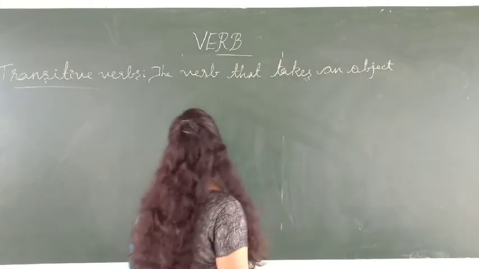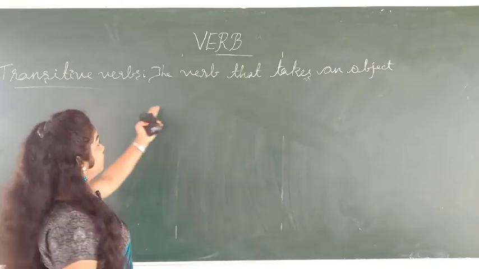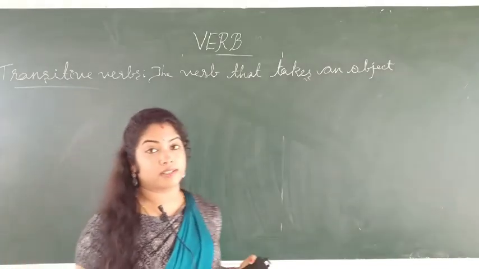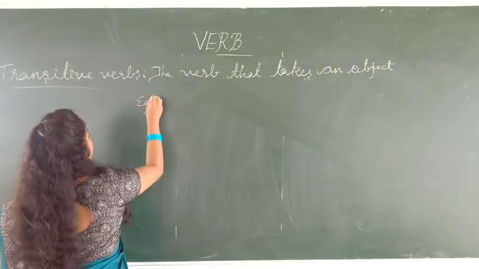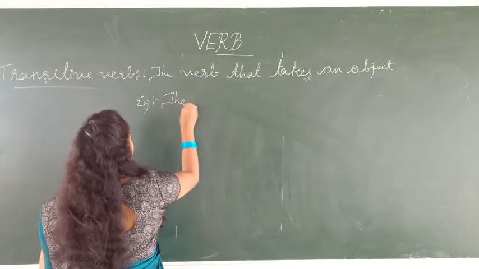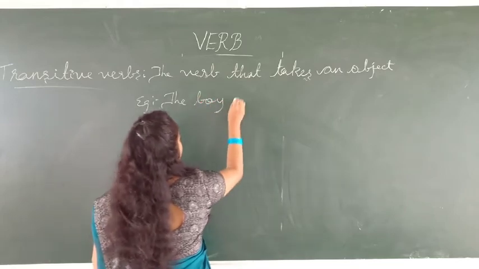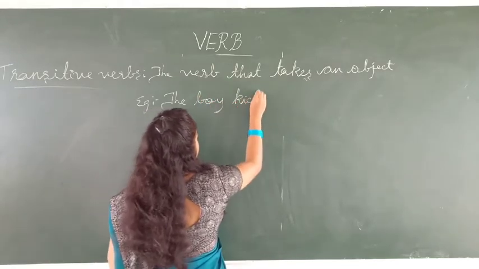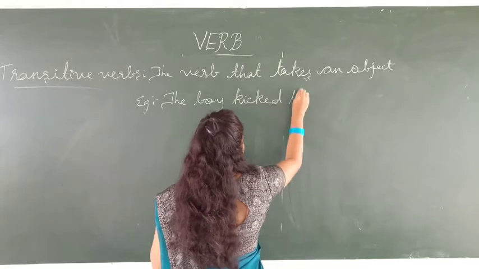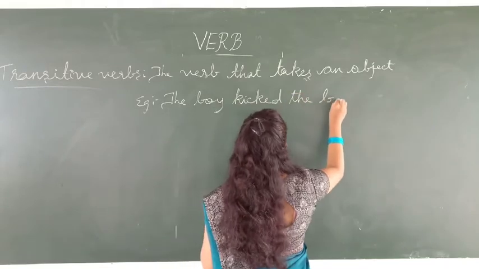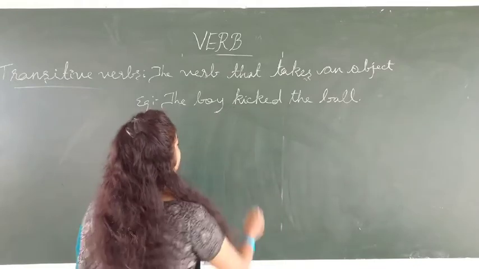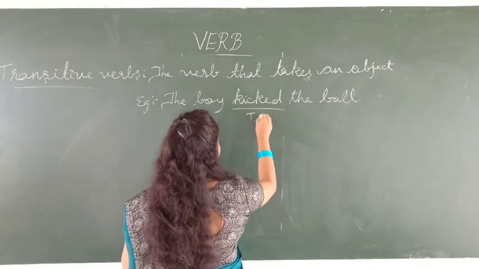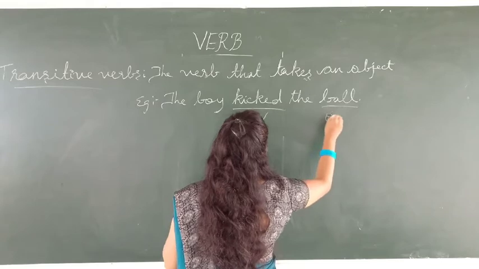Okay, so what are transitive verbs? The verb that takes an object is known as transitive verbs. For example, the boy kicked the ball. So the boy kicked the ball. So here kicked is a transitive verb, ball is an object.